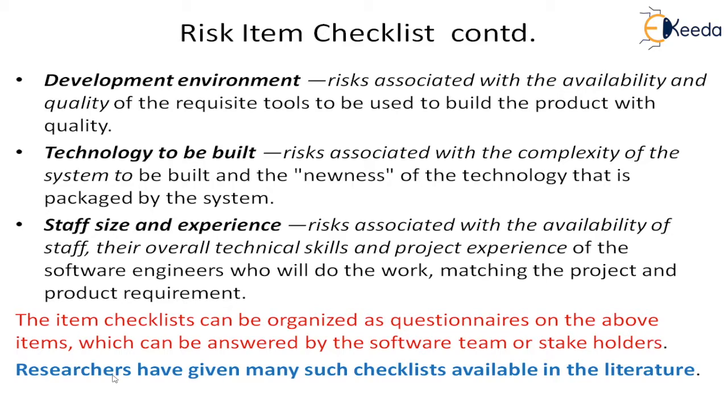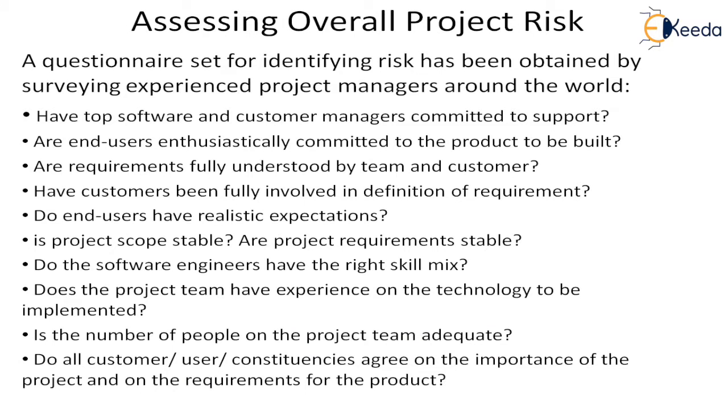Now, researchers have given many such checklists available in the literature. Repositories are there with the project, and a lot of software engineering researchers have also done some work and given checklists. So this is one of the ways, the questionnaire.